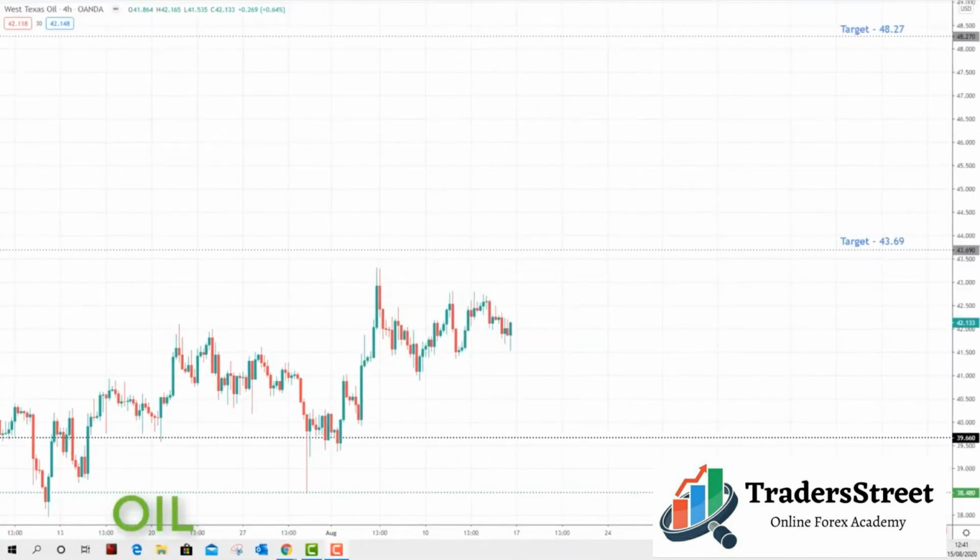So the next market we're going to look at is crude oil. Now, last week we started the week in this area, and we said last week we're looking for a run into the 43.69. We did have a bullish move to the upside, but you can see this was actually quite limited. I mean, we pretty much went nowhere last week in crude oil. We went up, down, and we ended the week up, but we pretty much moved sideways. So this was more or less a nothing week in crude oil.